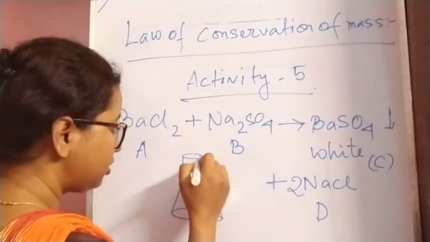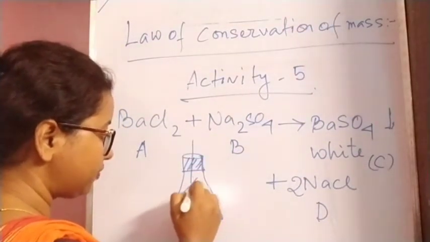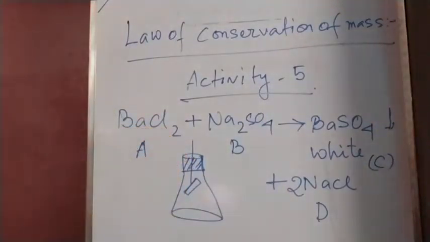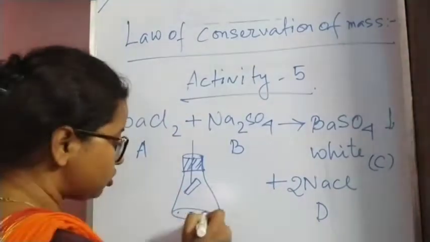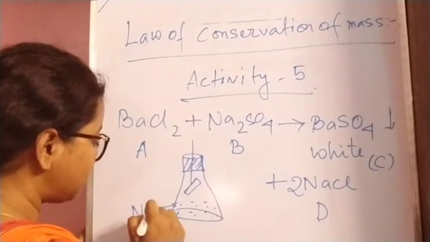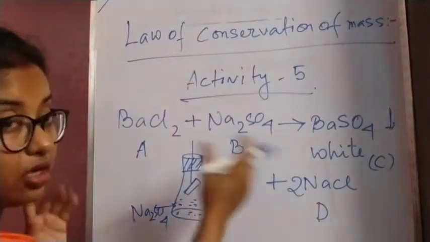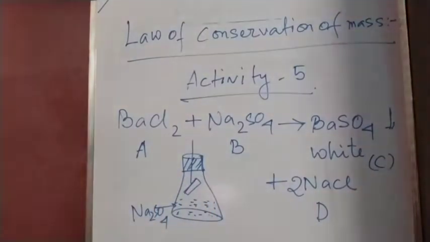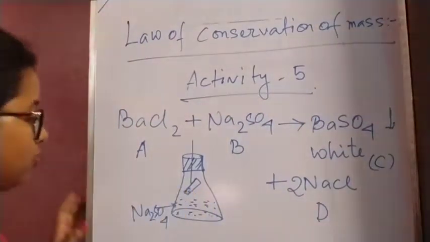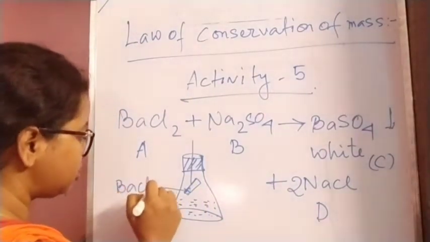We take one solution in the conical flask, sodium sulfate, or we can take barium chloride also. With a cork we will close this, and through this we will introduce a small test tube, a small glass bottle, in which we take the other solution. Here this is barium chloride.